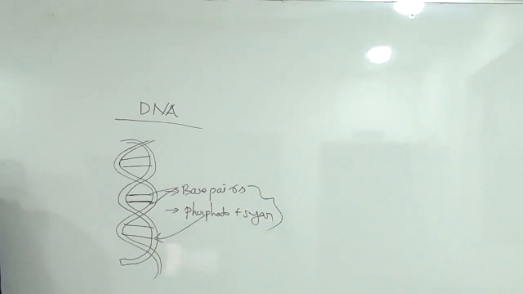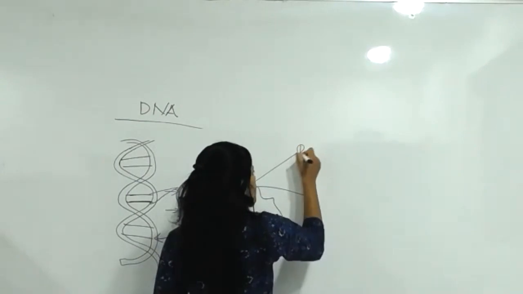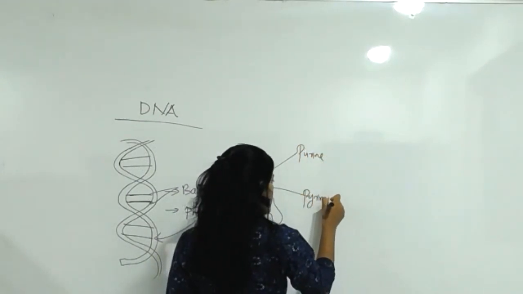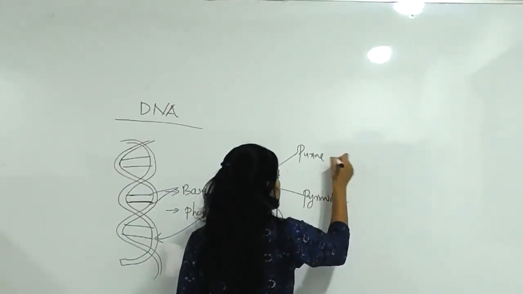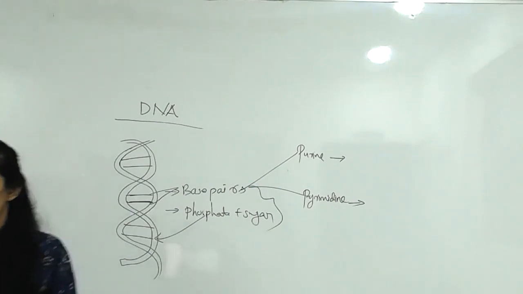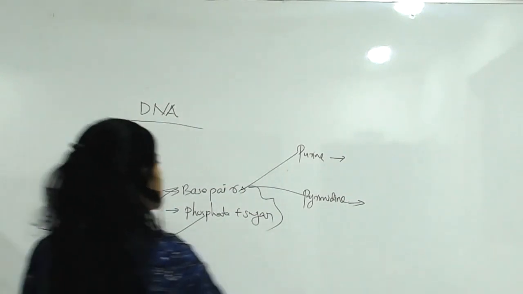Nitrogenous bases can be classified into purine base and pyrimidine base. Can you give examples?